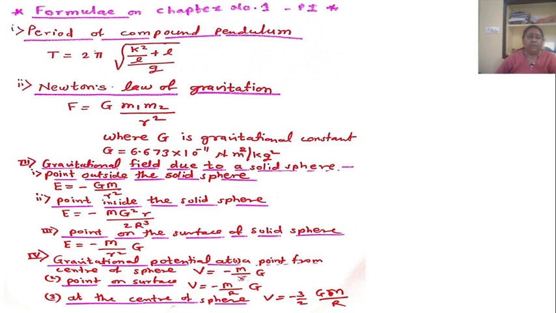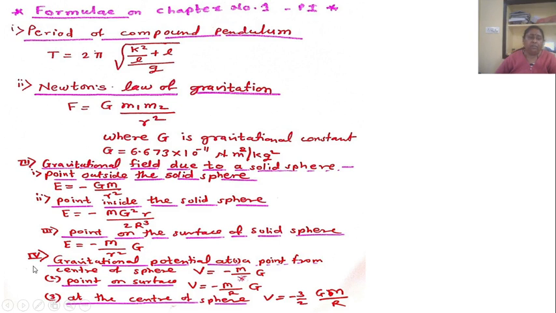Second, gravitational field when the point is inside the solid sphere, E equal to minus G M upon R cube into r. Third, for a point on the surface of the solid sphere, E equal to minus M upon R square into G, where G is the gravitational constant.